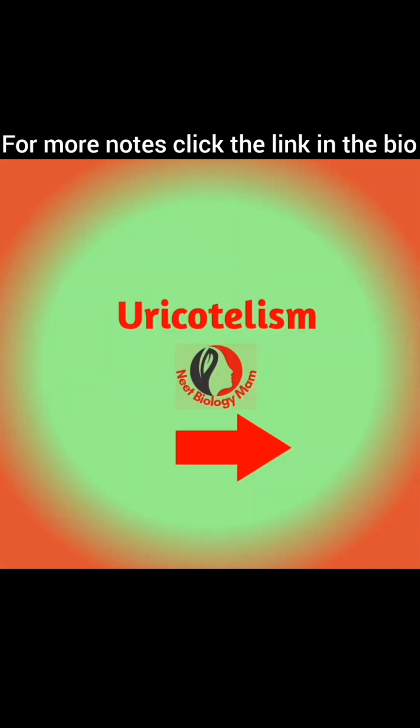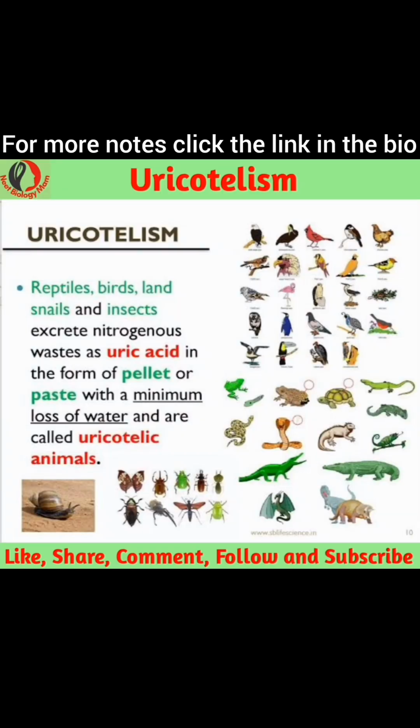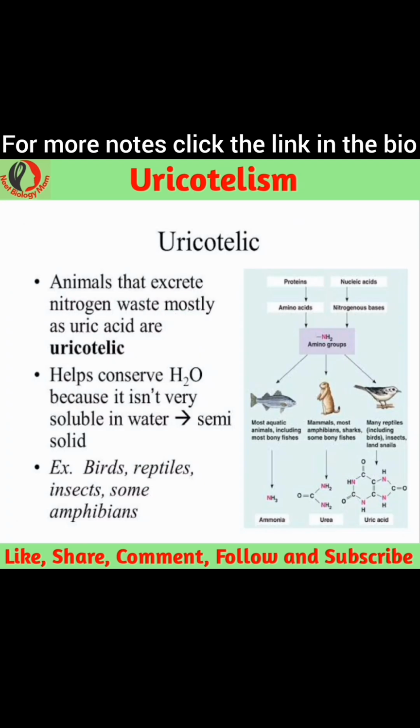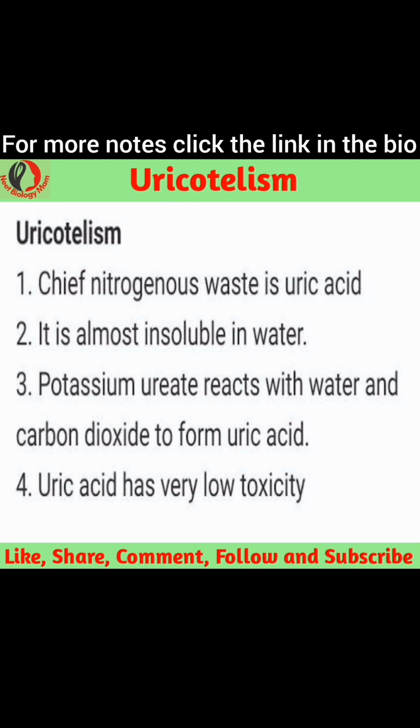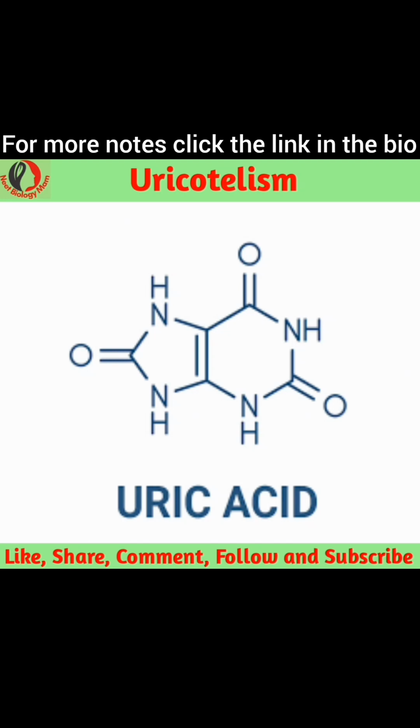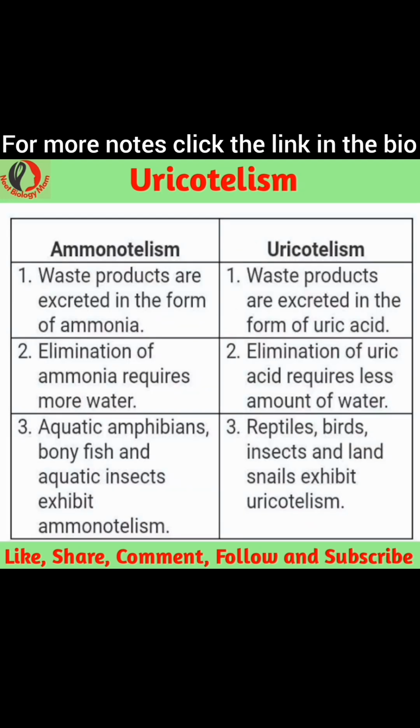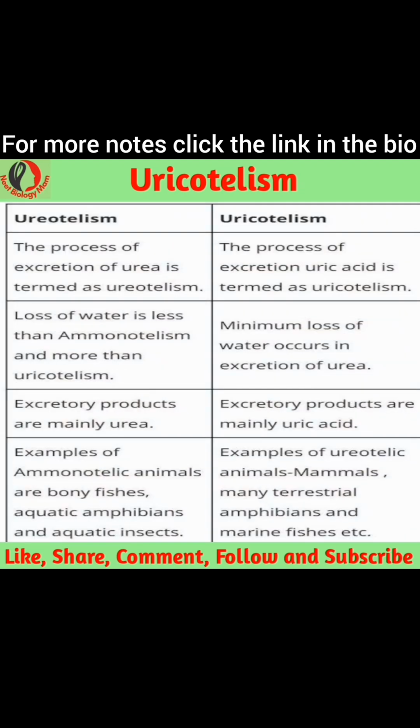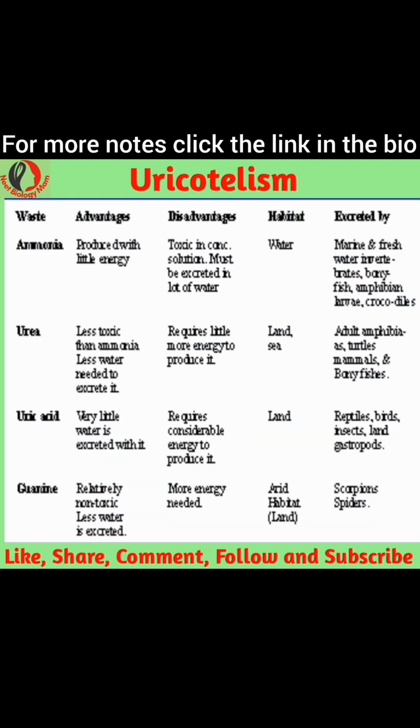Why is uricotelism preferred by certain organisms? A. Uric acid is preferred by animals living in limited water availability since uric acid is almost insoluble in water in comparison to ammonia, which is highly soluble, and urea, which is fairly soluble in water. Also, 1 gm of uric acid requires only about 10 milliliters of water for its removal, whereas 1 gm ammonia requires about 300 to 500 milliliters of water, and 1 gm of urea requires about 50 milliliters of water for its removal. B. Uric acid is almost non-toxic.